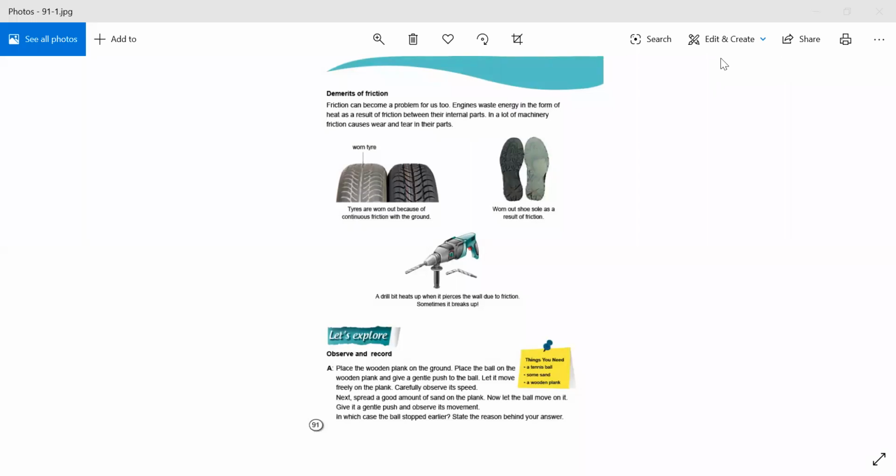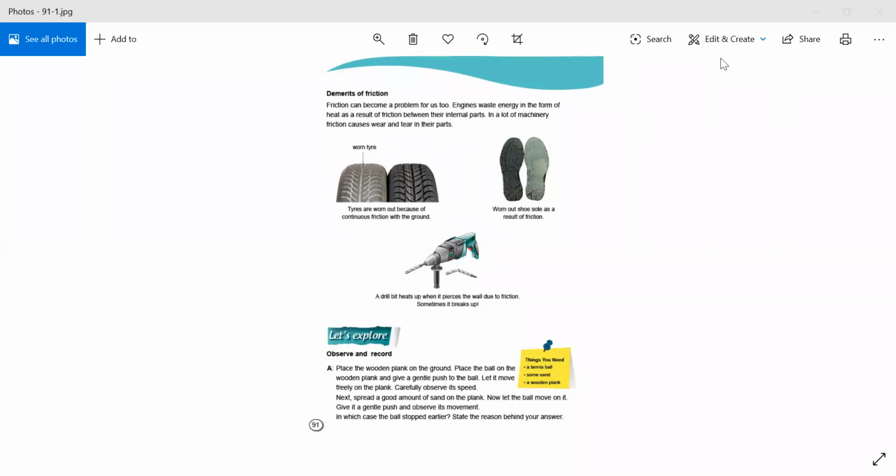Same with the shoes. If we are using shoes daily, then the sole before using was much different from the sole after using. So what happens to the sole? The sole wears out.